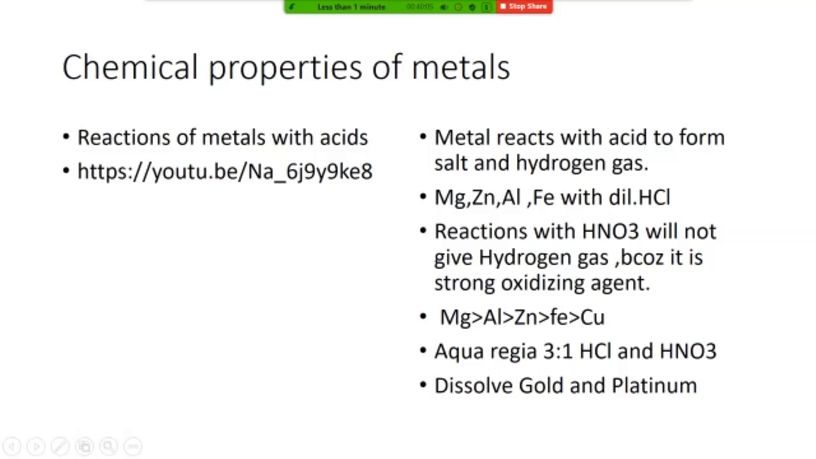Okay, so here again we are going to see the reaction of different metals. There is a very interesting question.